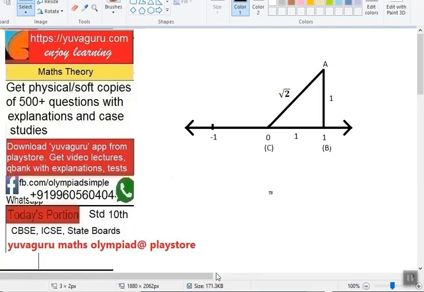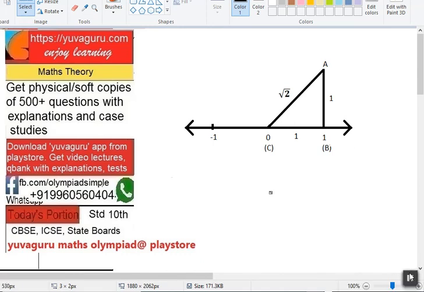Suppose you want to represent root 2, you can represent it on the number line. See, this is how we represent root 2. 0 is over here, then 1. Draw a right angle over here, 1, and join this. That is root 2. Now take the compass, put one point over here, mark that arc and mark it over here and you will get root 2. Okay, represented on this number line.